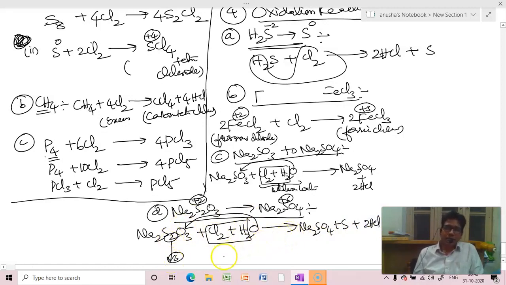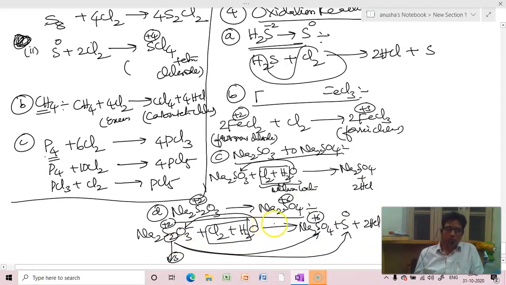So these are very, very important oxidizing reactions. So converting +2 to +6. It's a disproportionation reaction wherein +2 is converted to +6 as well as 0 also. Right?